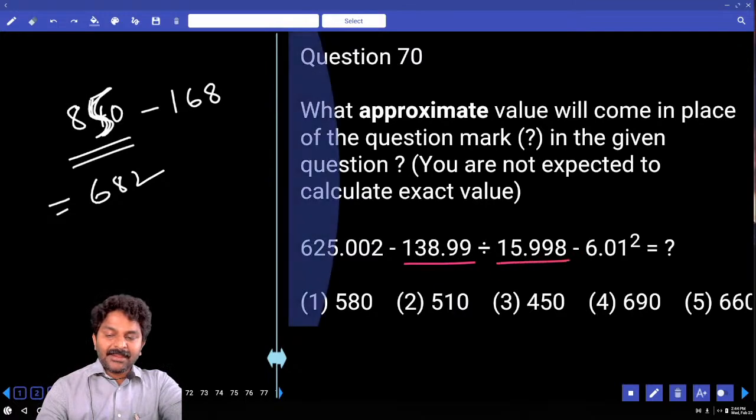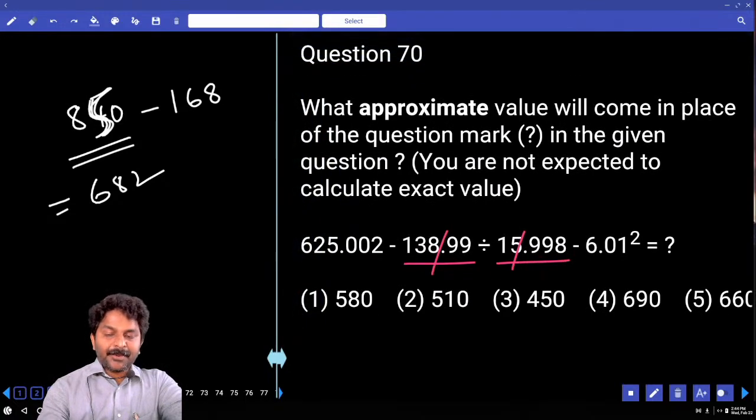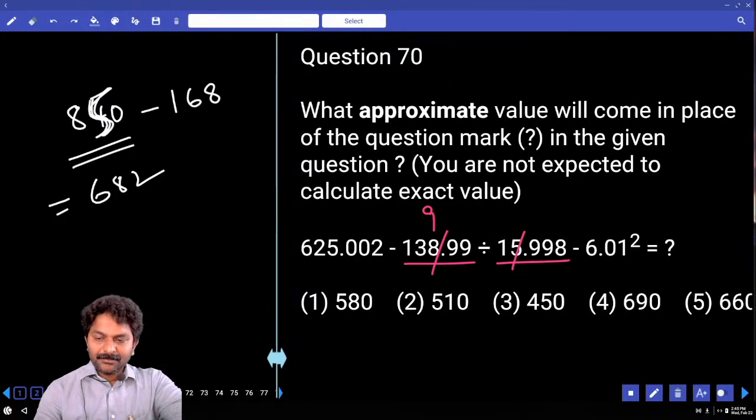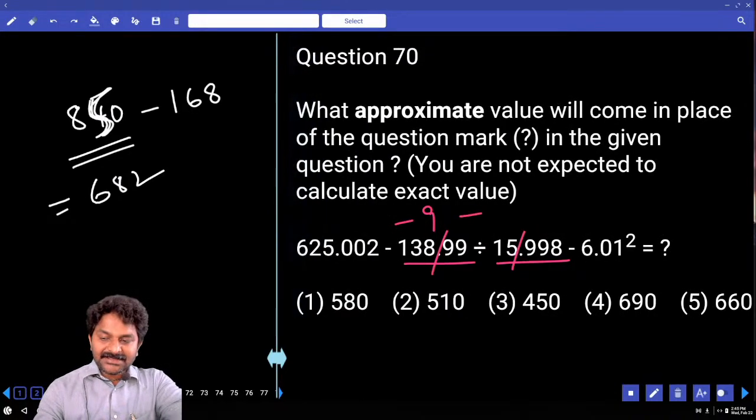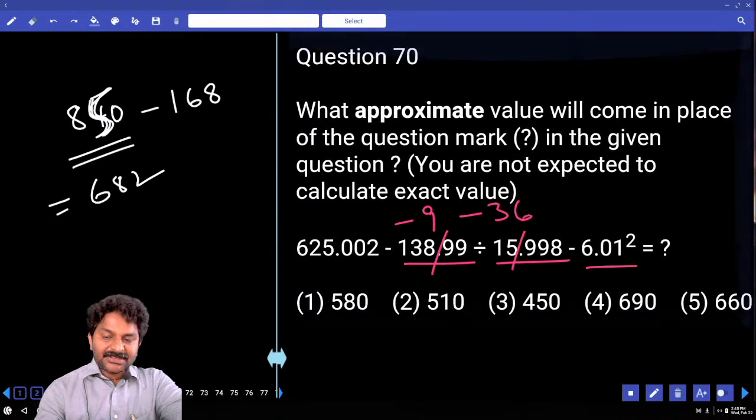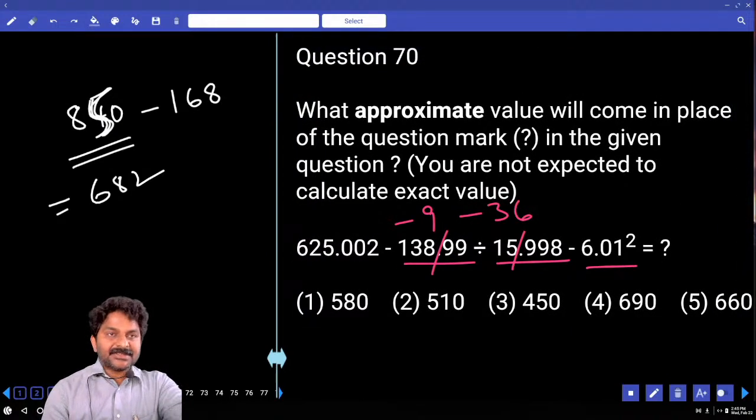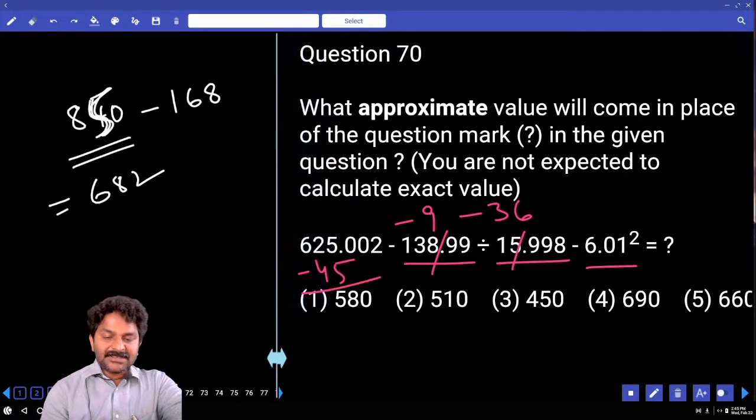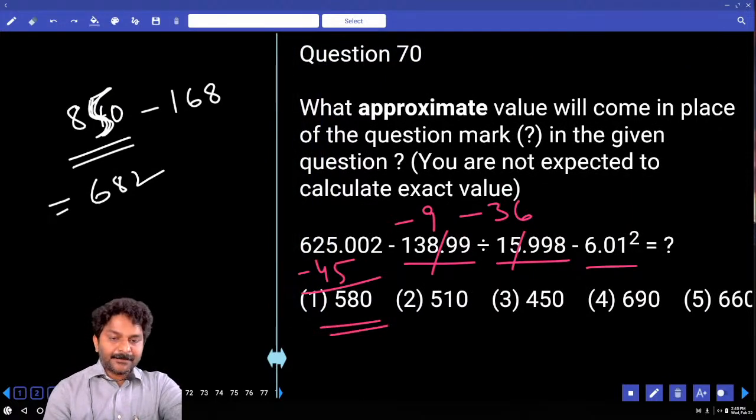139 divided by 16. 16 approximately 9 times we can say. 8 or 9 whatever, no problem. Minus 9 minus 6 square 36 minus 9 minus 36 45. We need to subtract 45, then answer 580.